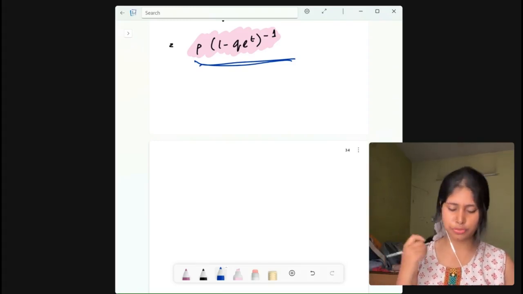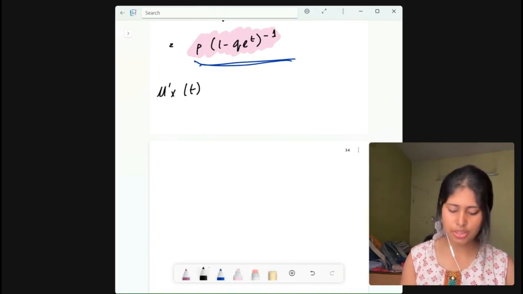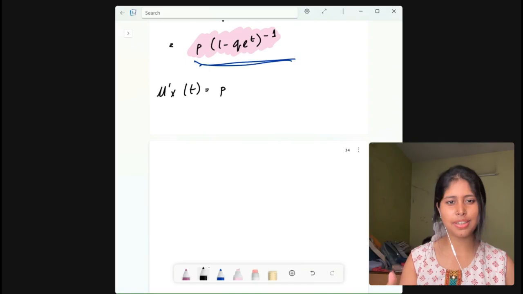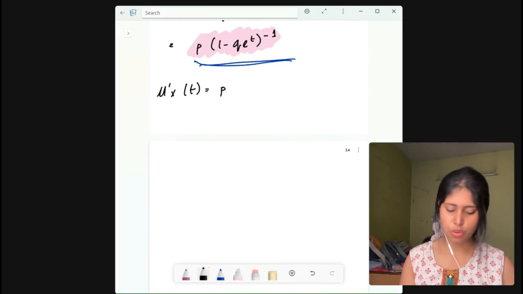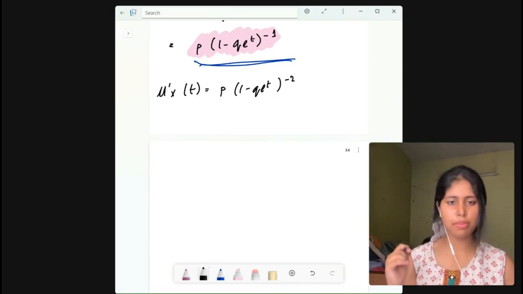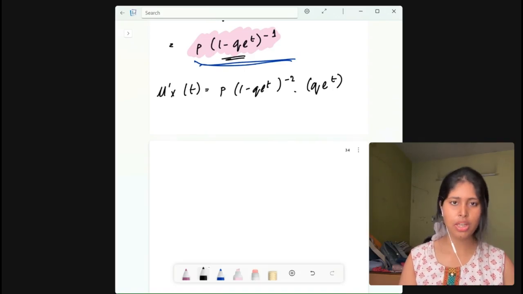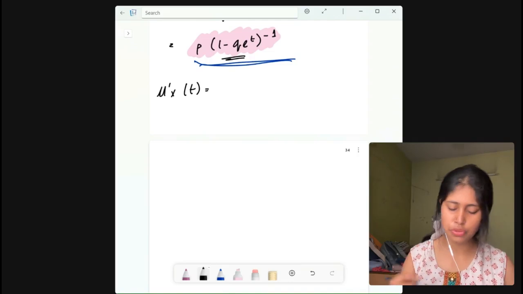Okay, now let us see how to differentiate. Let me write it. Mu dash x of t is equal to p into d by dt. I'm just writing the final step. p into, first, 1 minus q into e to the power t whole to the power minus 2, because the power was minus 1, and then we need to differentiate the inside part, which is q into e to the power t. Let me do it one more step, then it will be way easier. How am I canceling the negative terms? You will get confused, so let me write it.